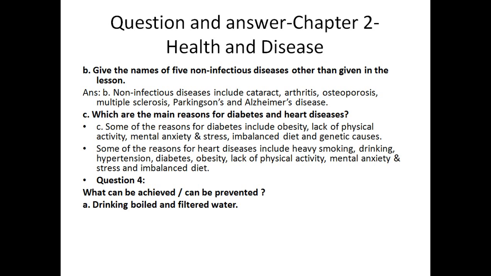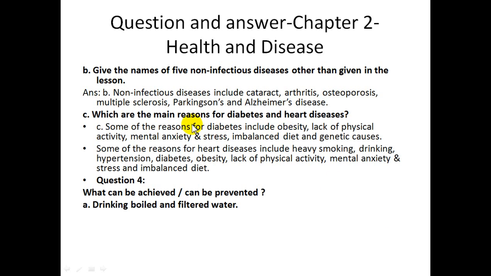Which are the main reasons for diabetes and heart disease? Some of the reasons for diabetes include obesity, lack of physical activity, mental anxiety and stress, imbalanced diet, and genetic causes. I have given you the notes about this.